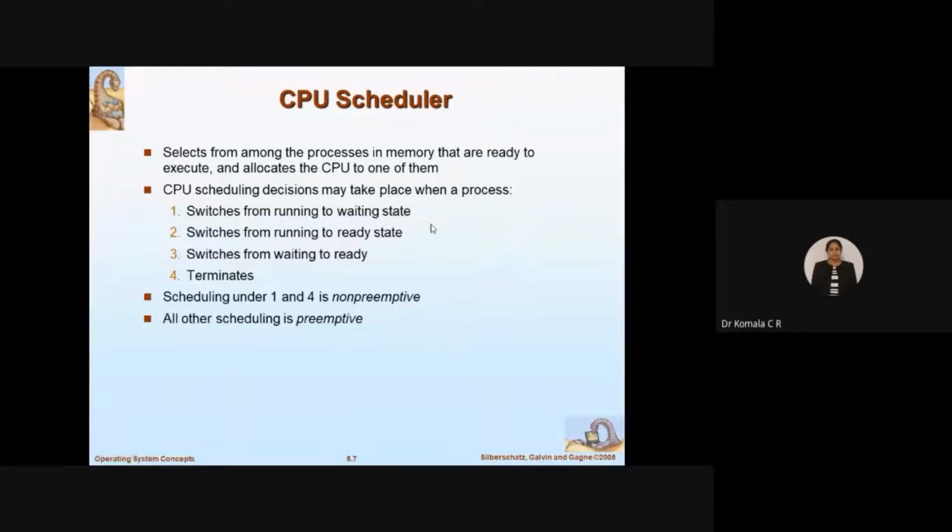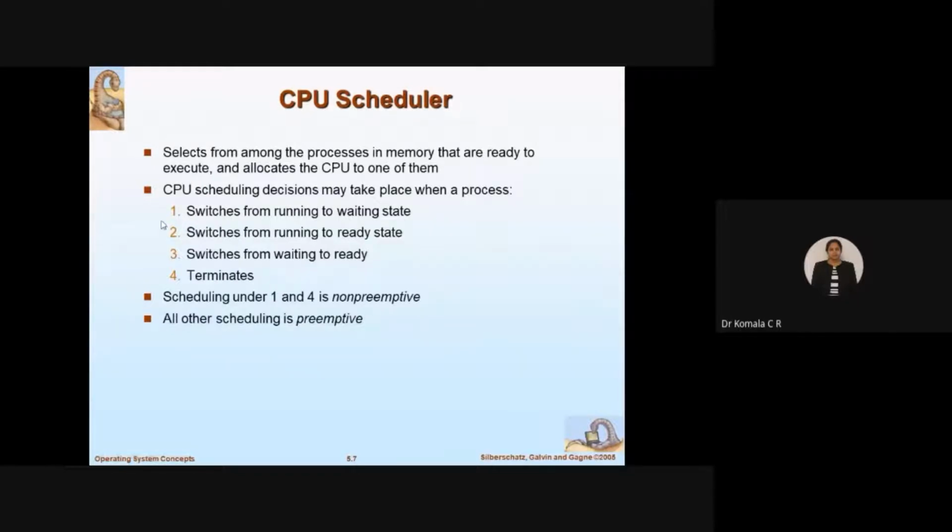Last class we studied the state diagram, the 5 states. What are those? Initially a new state, then run state, ready state, wait state, terminate, all that you have studied. So a switching of the CPU time may take place. The CPU will switch between these states.